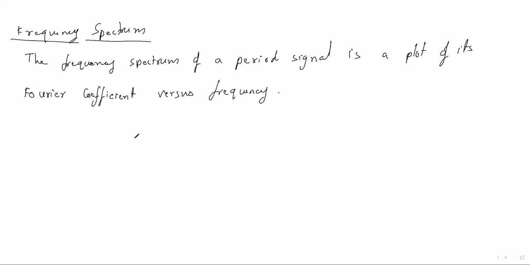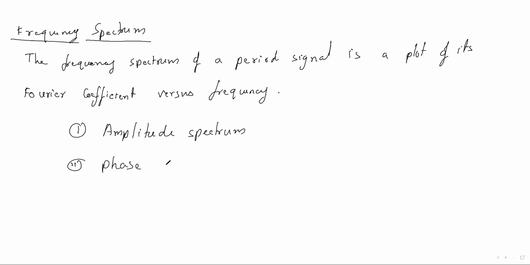There are two types of plot of frequency spectrum. One is amplitude spectrum, the other one is phase spectrum.